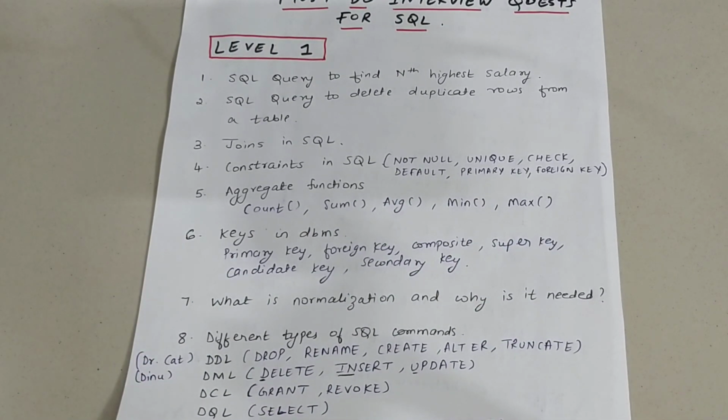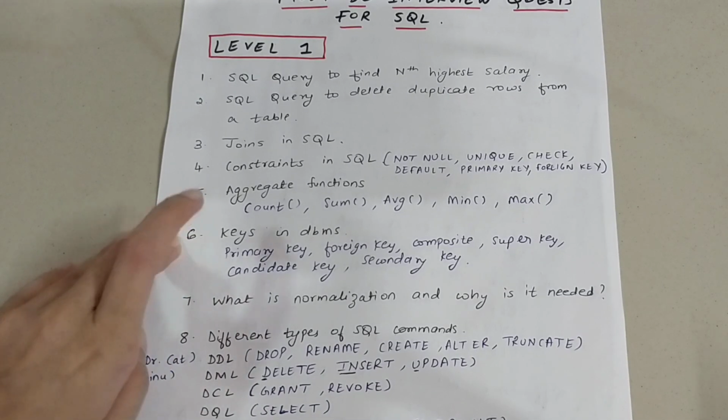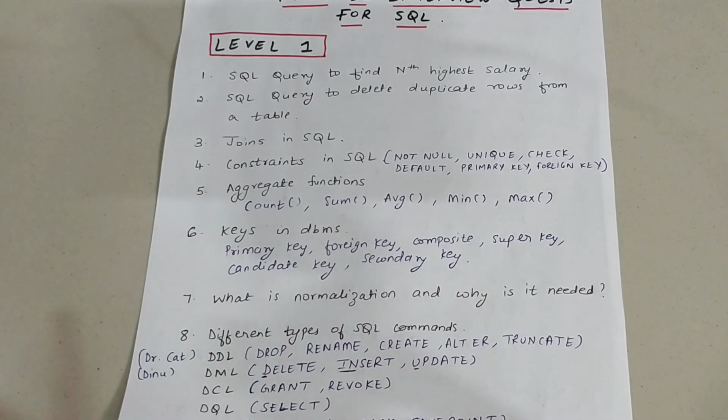You need to be clear with all the keys: primary key, foreign key, composite key, super key, candidate key, secondary key, and along with what they are, you should also know the difference between the two. I have those videos on my channel, you can check it out. There are questions like what is the difference between composite key and candidate key, what is the difference between primary key and secondary key, or so and so. You should know the difference between particular keys. Okay.